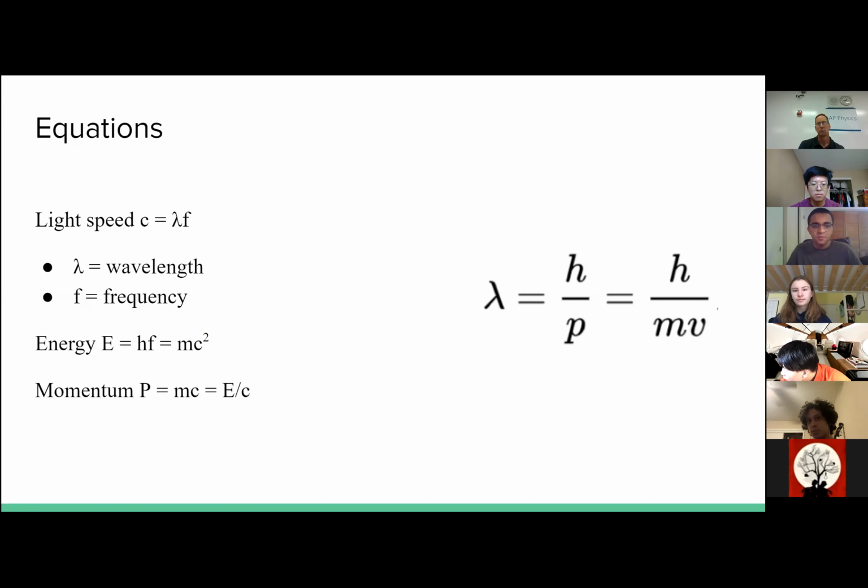And since momentum equals mass times velocity, in this case it would be the light speed. So you just plug in the different equations, and you can get the equation on the right, which says that the wavelength equals Planck's constant divided by momentum.